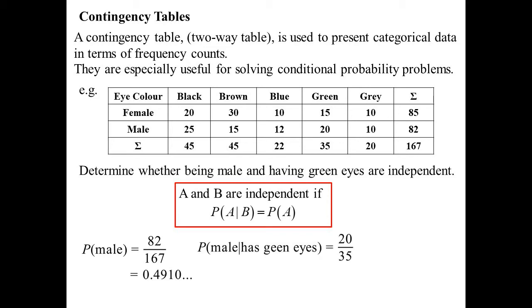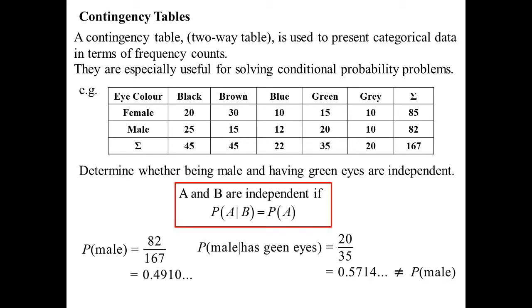Now, probability male and green eyes. So given that they have green eyes. So I'm only interested in the column green eyes because we know that has to happen. And so male in that one is 20 out of 35. And that's 0.5714.